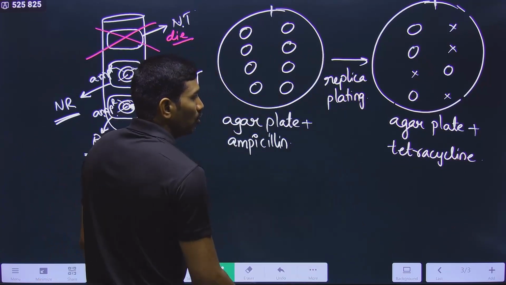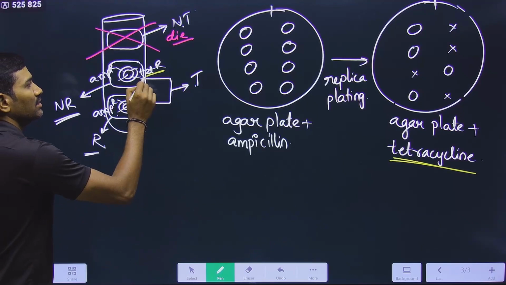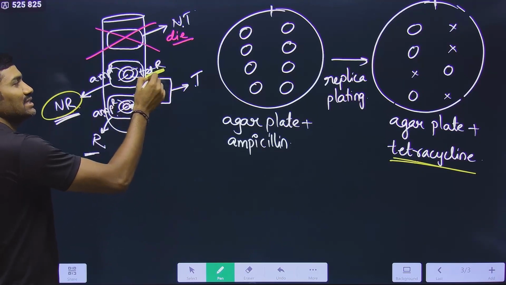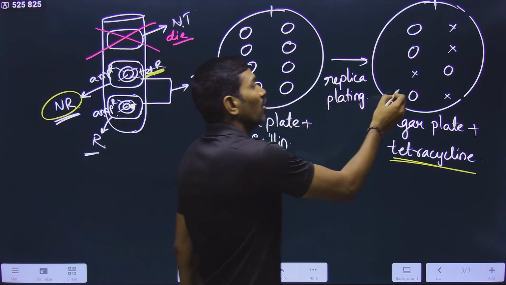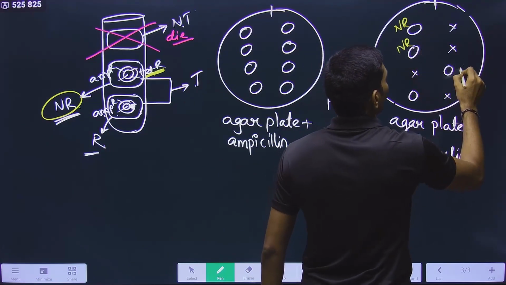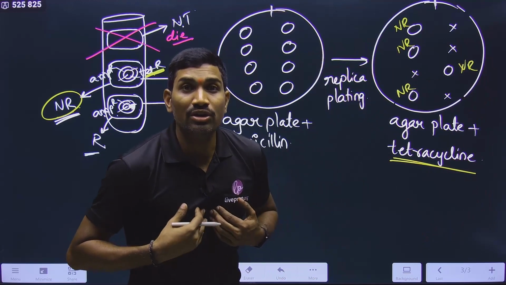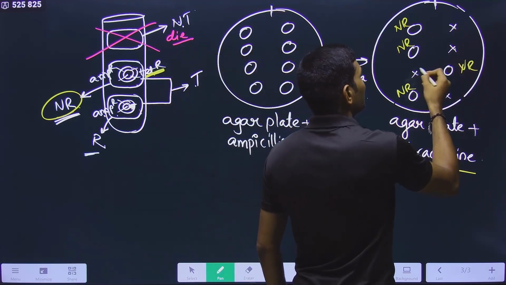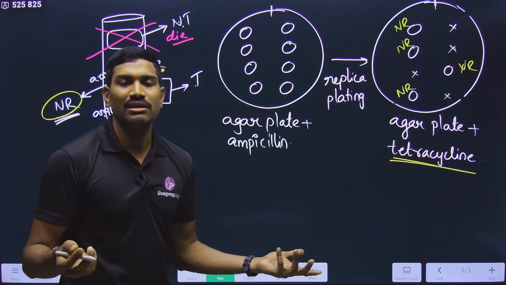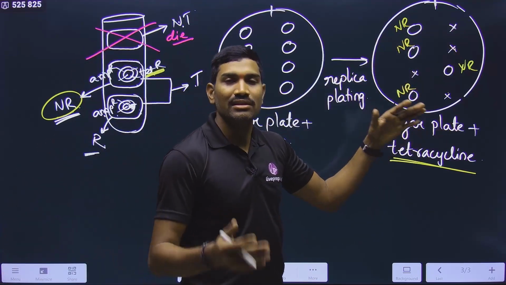Yes. Who can grow on tetracycline? Is it recombinant or non-recombinant? Please remember, it is the non-recombinant which has tetracycline resistance. So on this plate, who is growing? It is the non-recombinant. But actually, we want recombinants, and these recombinants are dead here. They are killed here. Then what is the use? Even though recombinants are dead here, there is a use.